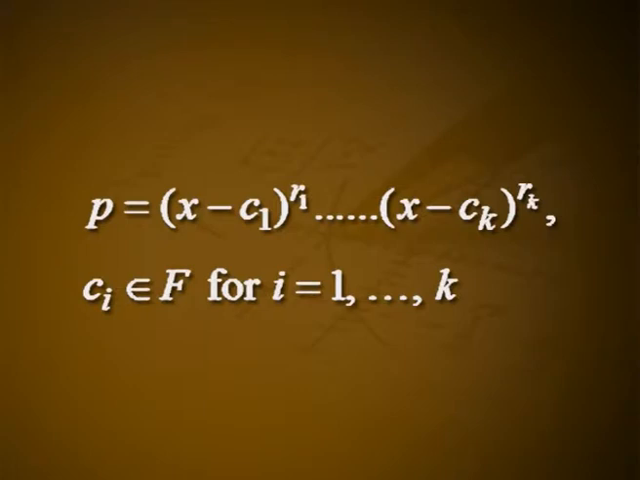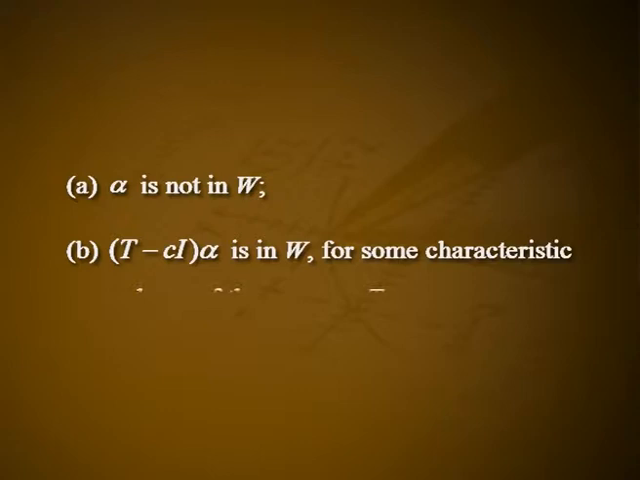Theorem 2: Let V be a finite dimensional vector space over the field F, and let T be a linear operator on V such that the minimal polynomial for T is a product of linear factors, p equal to (x − c1)^r1 ... (x − ck)^rk, with ci belonging to F for i equal to 1 to k. Let W be a proper subspace of V which is invariant under T. Then there exists a vector α in V such that (a) α is not in W, and (b) (T − ci I)α is in W for some characteristic value ci of the operator T.